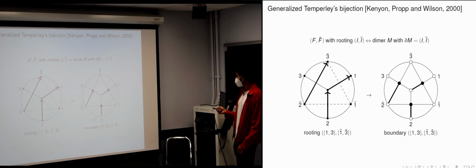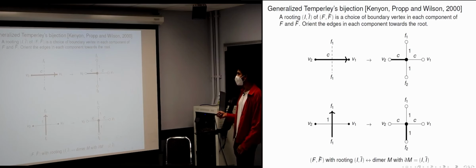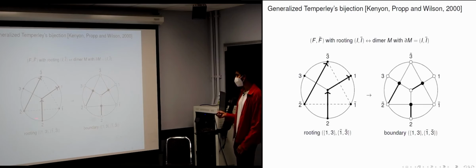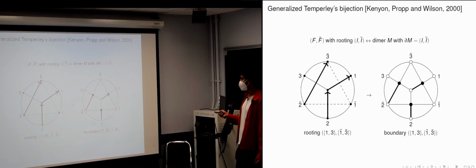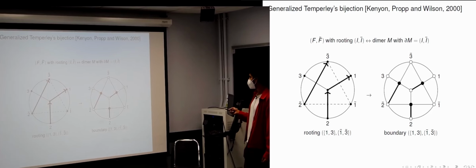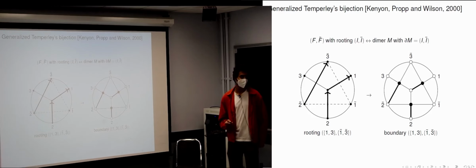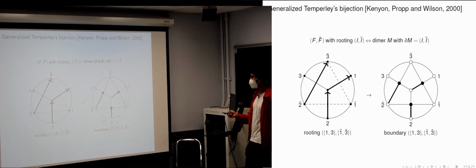And then you use the procedure on the previous slide to construct the dimer cover. So you look at the tail of each arrow and take the half edge that starts at the tail and goes to the midpoint. So in this case, this arrow over here gives you this dimer, and this arrow over here gives you this one, and so on. And as you can see, the choice of roots are exactly the ones that end up not being used because they don't have outgoing edges.